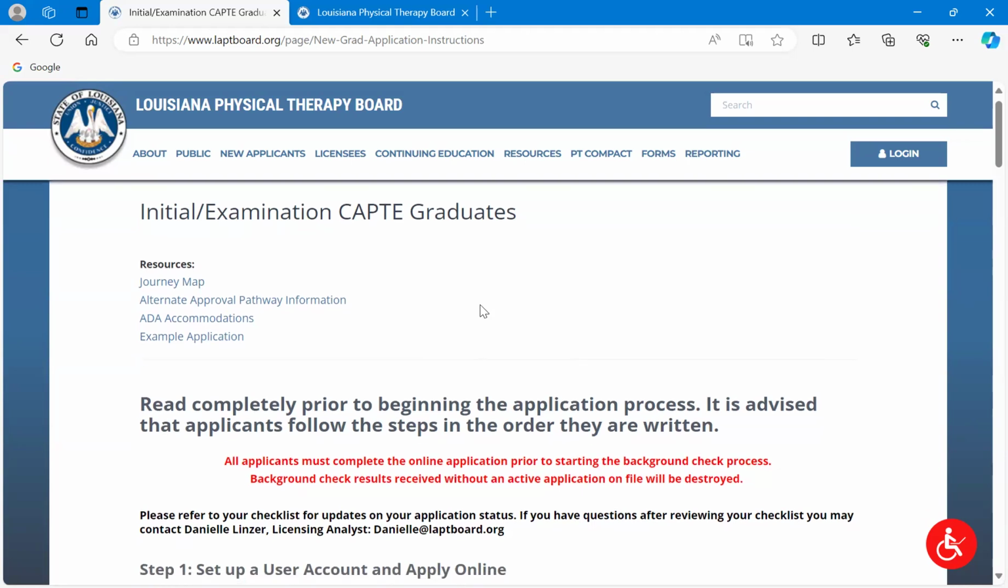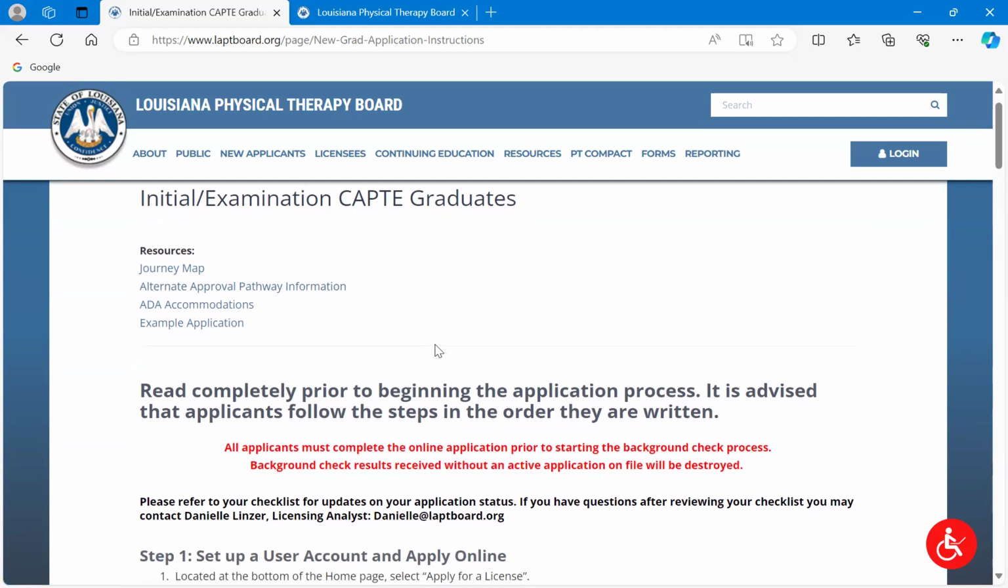As well, we are an alternate approval pathway state. And so this information right here, you can click on that. It gives you some information about that. But basically what that means is that we as a state board are not responsible for making you eligible to take the MPTE. It's actually FSBPT who could do that. And that's a bit faster than it used to be in the past. So that's a good thing.